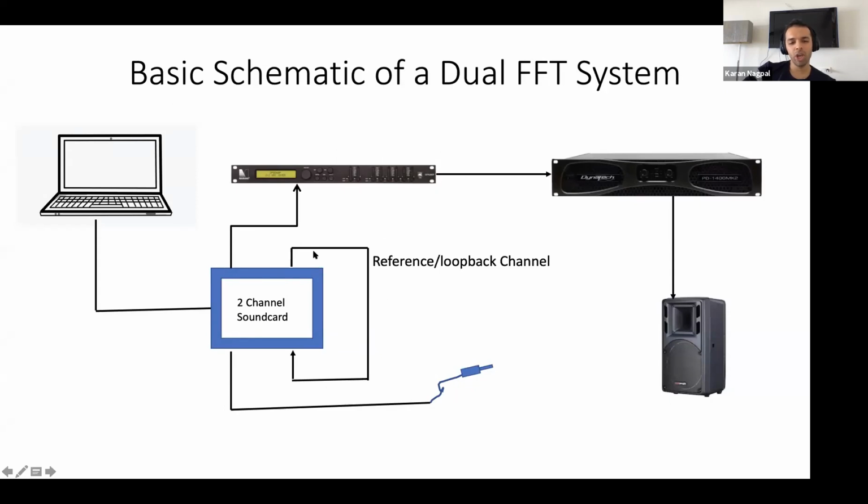you can give music, you can give anything, you can give पंकज उदास की ग़ज़ल, or you can give बादशाह का गाना, or you can give pink noise, you can give any signal. That's why it's called source independent measurement, because it's independent of the source of the signal. आप कुछ भी गाना दे सकते हैं, both the signal going to your system and what is going back into your sound card should be identical. That's the only requirement.